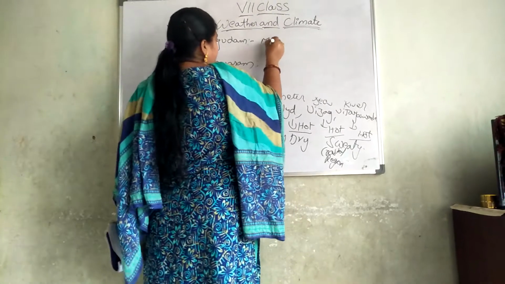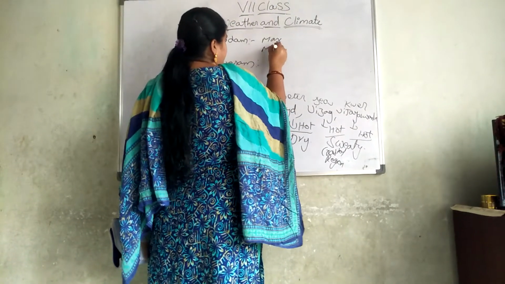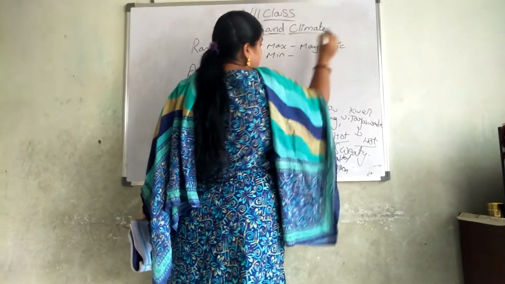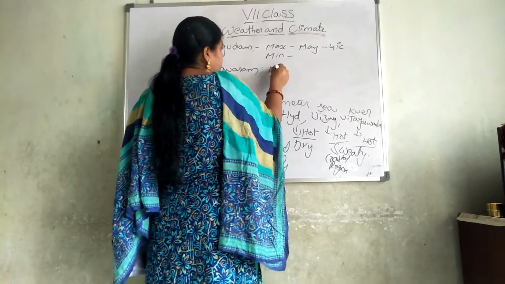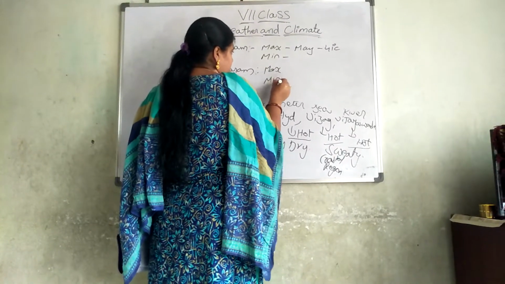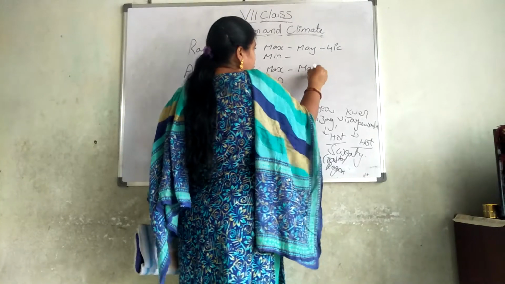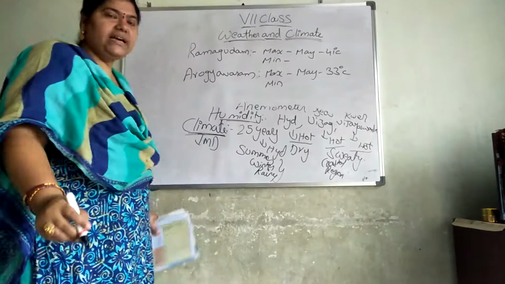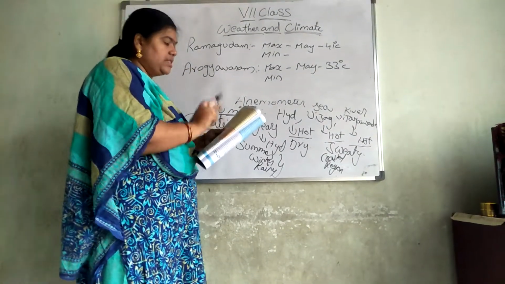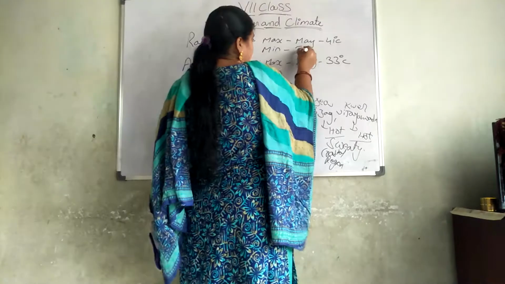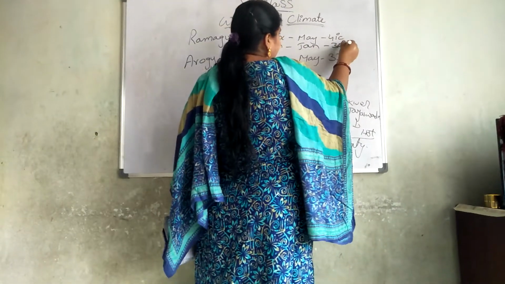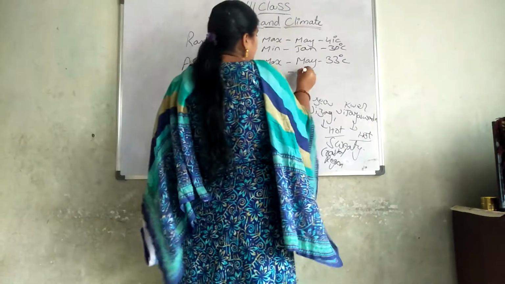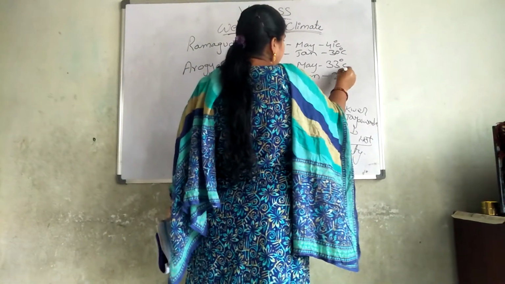Here the maximum temperature is in May, 41 degrees Celsius. Here also the maximum is in May, 33 degrees Celsius. What is the minimum temperature? In Ramagundam the minimum temperature is in January, 30 degrees Celsius. In Arogyavaram the minimum temperature is also in January, 28 degrees Celsius.